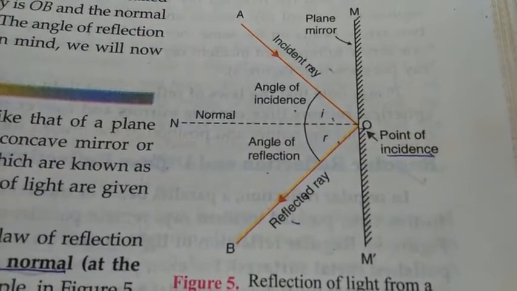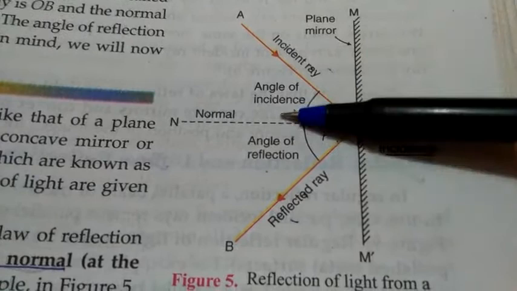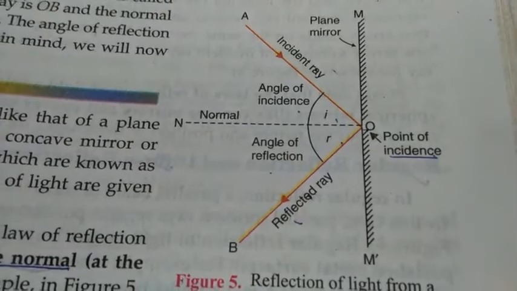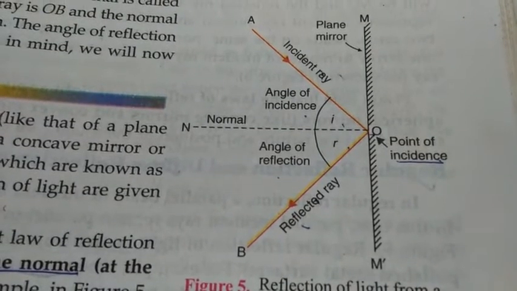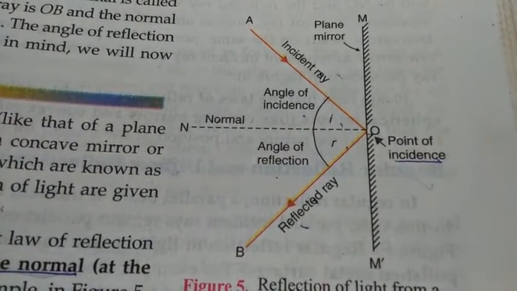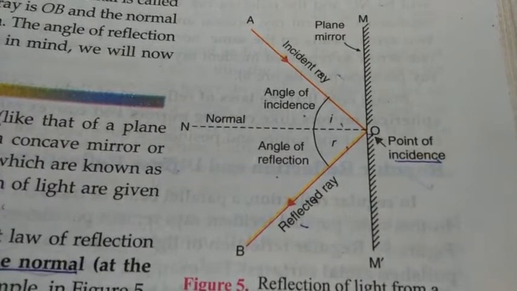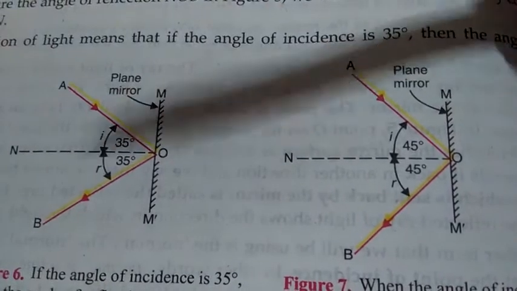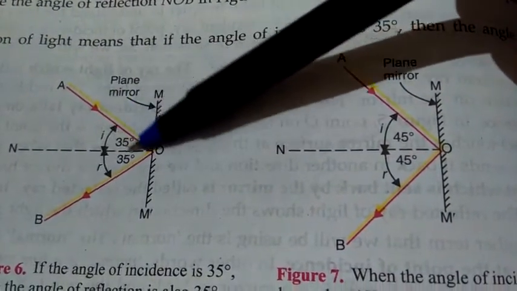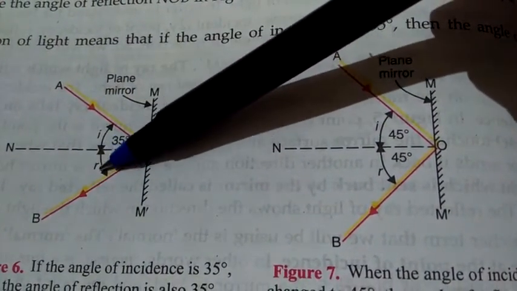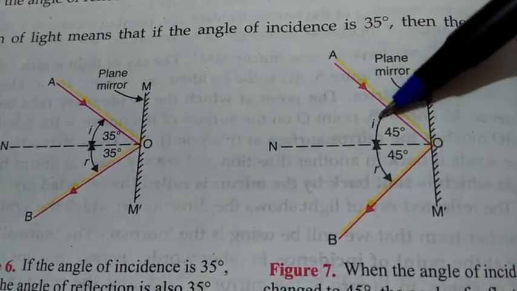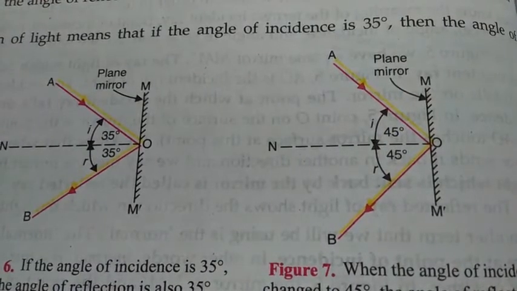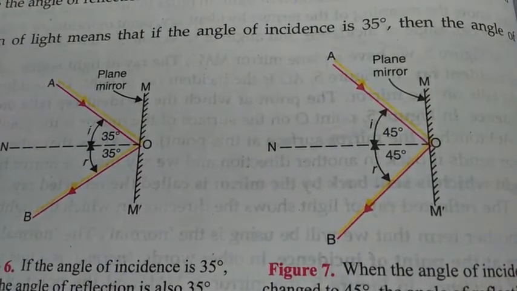And the second rule of reflection of light is that the angle of incidence is always equal to the angle of reflection. Remember the term I used: always. Angle I is always equal to angle R. This is the second law of reflection of light. Here you can see, if the incident angle is 35 degrees, the reflected angle also will be 35. If I is 45, R also will be 45. Whatever the value of I, the same value will be of R.